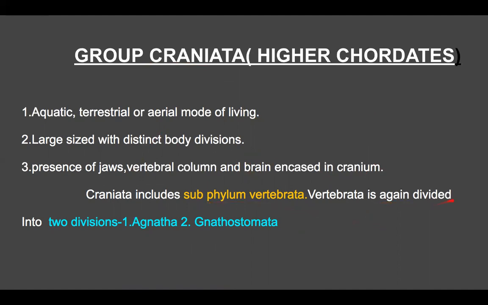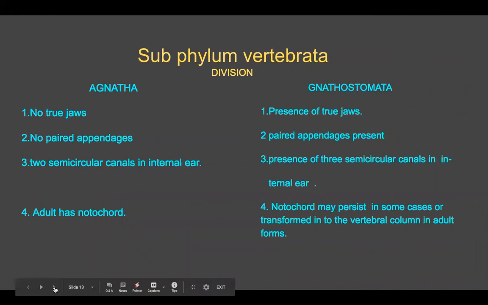The Vertebrata is again divided into two divisions, Agnatha and Gnathostomata. Now, what is the difference between Agnatha and Gnathostomata? Agnathans have no true jaws, whereas Gnathostomes have jaws. There are no paired appendages in agnathans, while in gnathostomes paired appendages are present. In the internal ear of agnathans there are only two semicircular canals, while in Gnathostomata there are three semicircular canals.